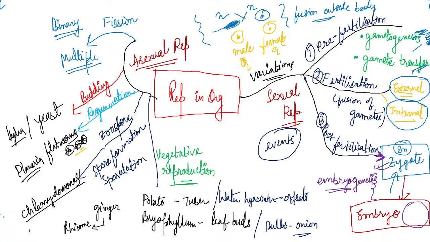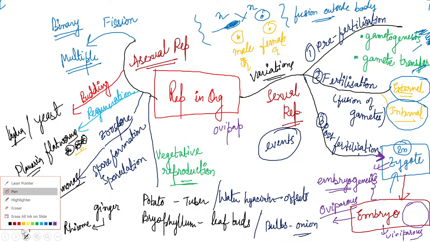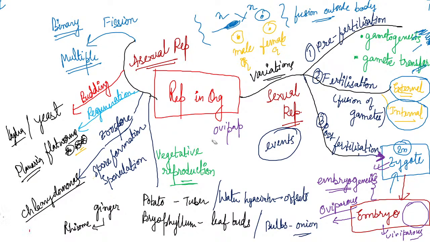Now embryogenesis forms in two ways: one is oviparous and another is viviparous. Now what is oviparous? From the name only we can see it. In oviparous, once there is fusion, there is formation of the eggs.